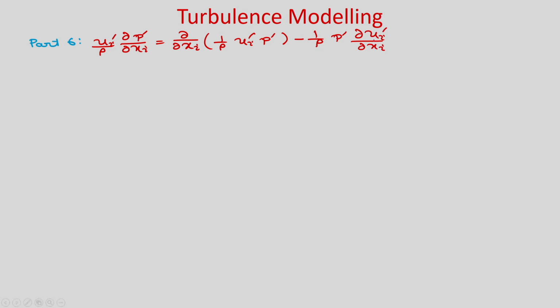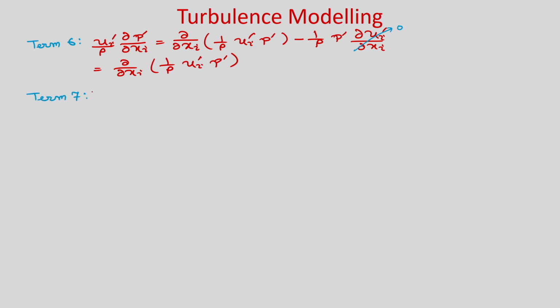Now, this is again the continuity equation, so this will be 0. We can write this term as ∂/∂x_i of (1/ρ) u_i' p'.